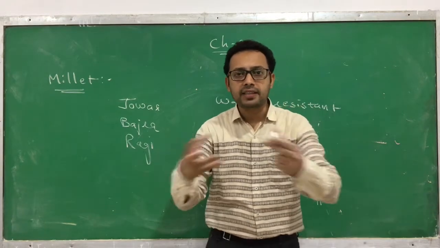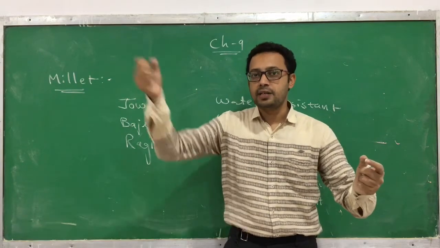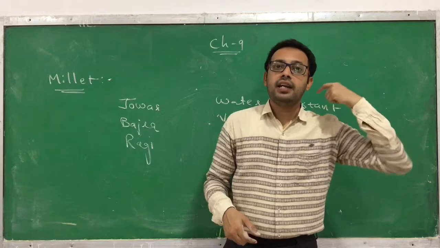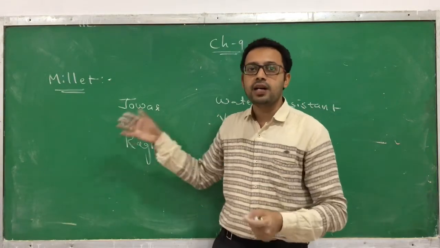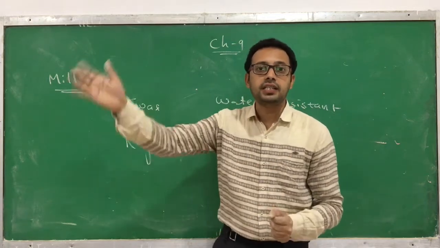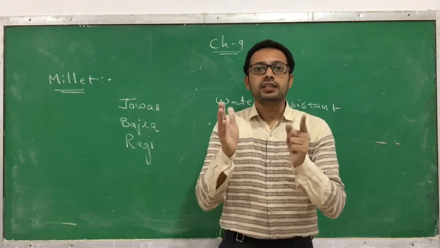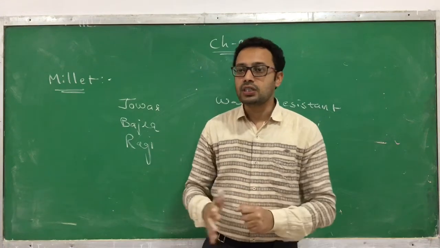We have combined two characteristics: one characteristic of jowar and bajra, and another characteristic from another plant which requires a smaller quantity of water. So here the jowar and bajra can also withstand water stress conditions. If they don't get water in a sufficient quantity, the yield doesn't get much affected. Okay, so thus we have developed this.